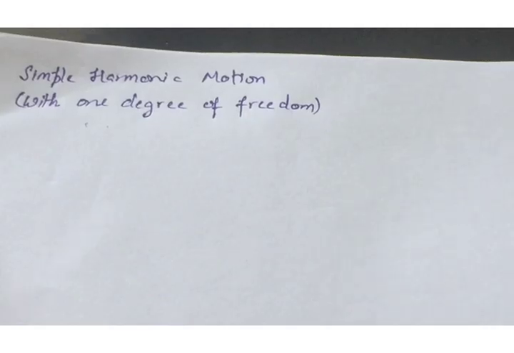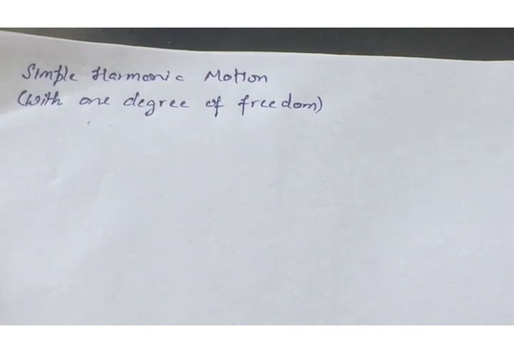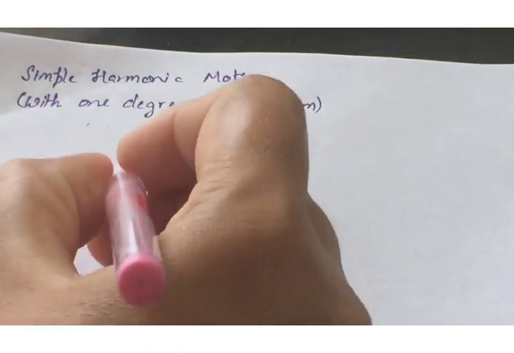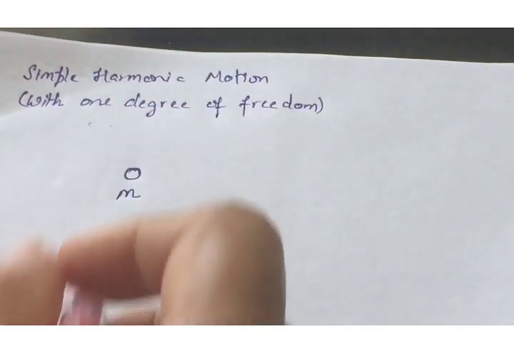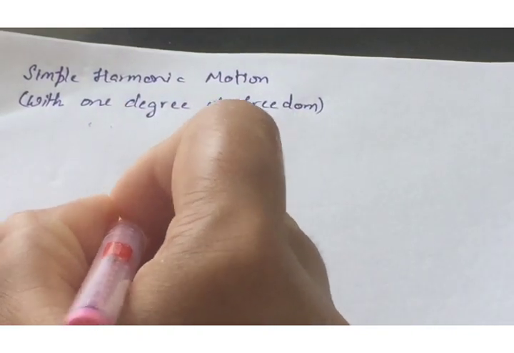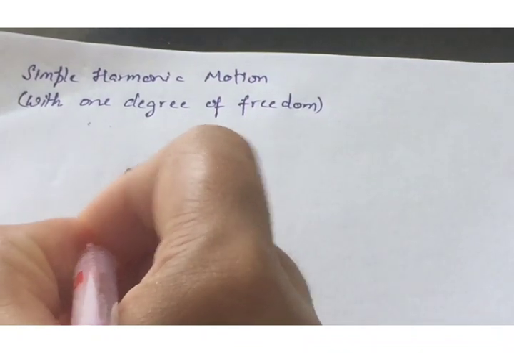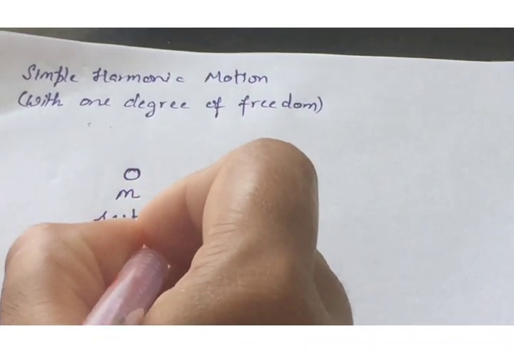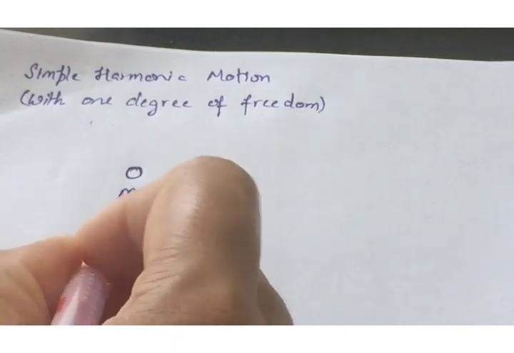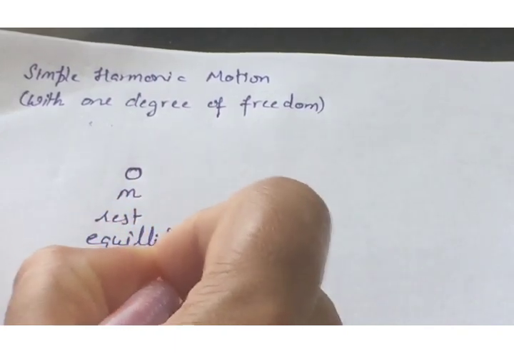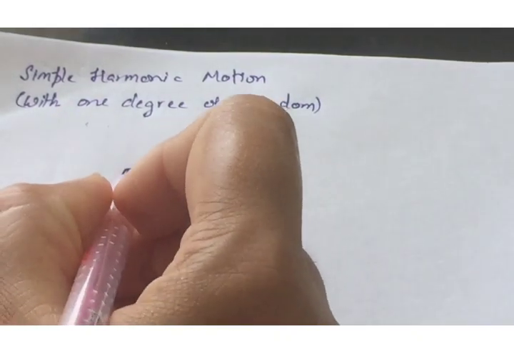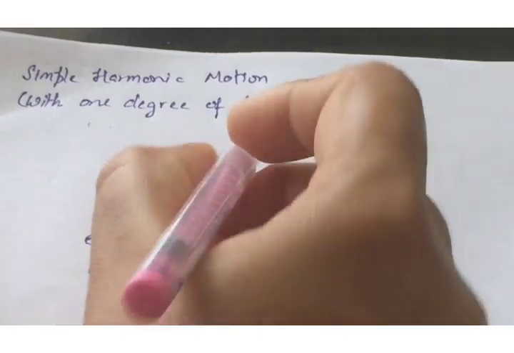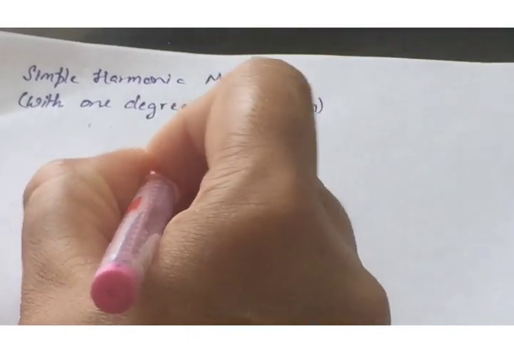We are going to discuss simple harmonic motion with 1 degree of freedom. In harmonic motion, we consider a particle of mass m at its rest position, or the position of equilibrium, where the net force is equal to 0. If we apply some force, the particle shows some displacement,